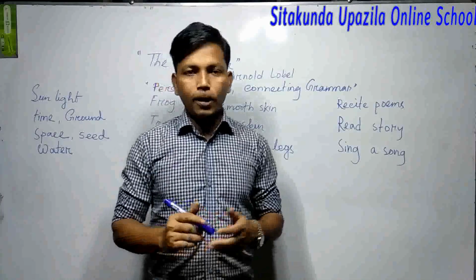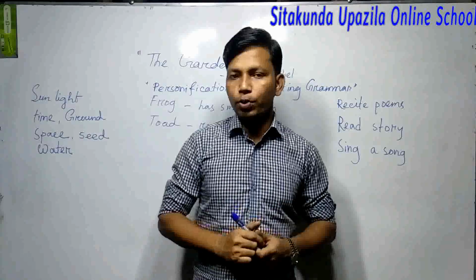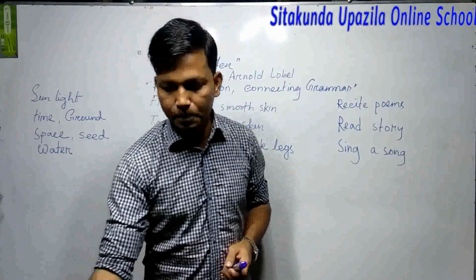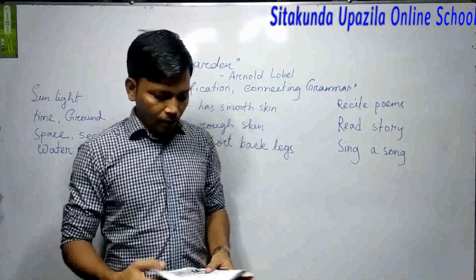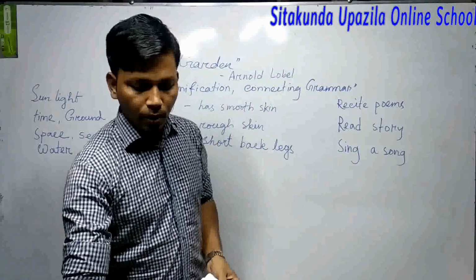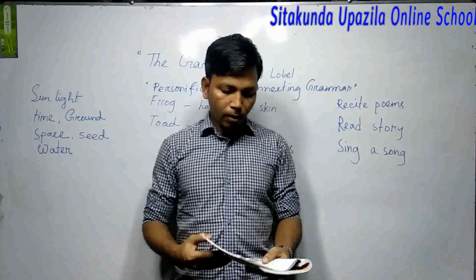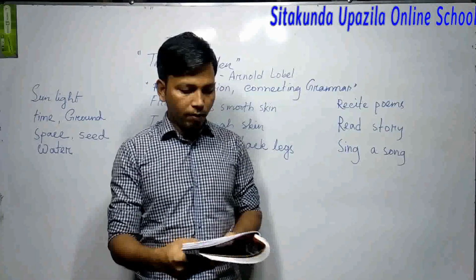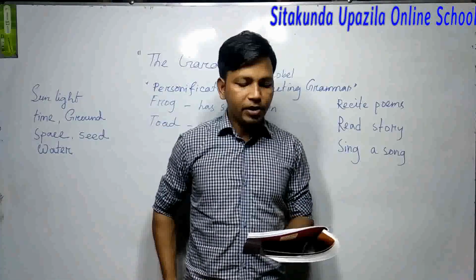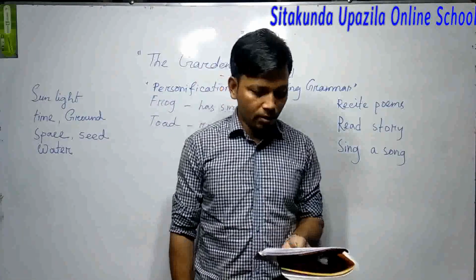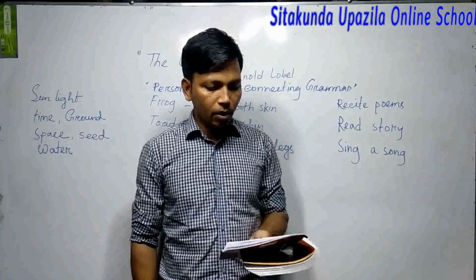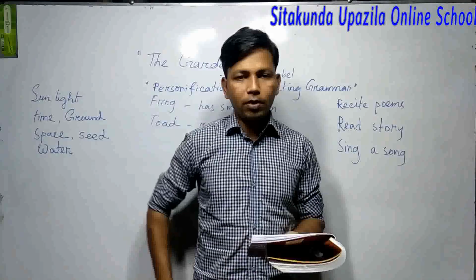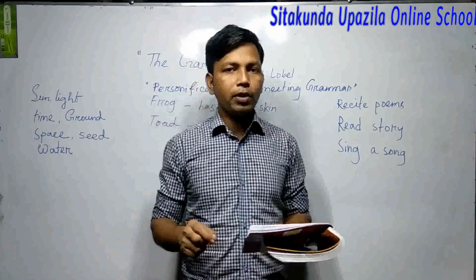Dear students, get ready and bring out your book and start reading with me, and bring your textbook please. Dear students, the story is written here, The Garden, by Arnold Lobel. The first line is: Frog was in his garden. Toad came walking by. What a fine garden you have, Frog. He said this. This conversation is going on between frog and toad.